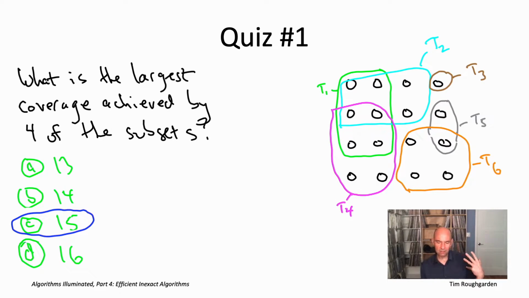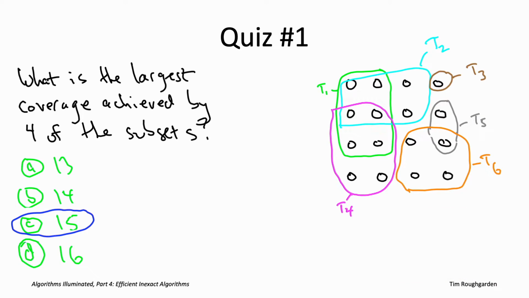One thing to notice is that you never want to bother picking the subset T1. It's a big set. It has 6 elements in it, but those elements are kind of already basically going to be covered by other subsets. So T1, while large, is somewhat redundant. So that's why it doesn't show up in any of the optimal solutions. And in general, the reason maximum coverage problems are tricky is because of the overlaps between subsets. So for example, some skills may be common, meaning that they're covered by many subsets. Others may be rare, covered only by a few. So an ideal subset is large with few redundant elements, basically a team member blessed with many unique skills.